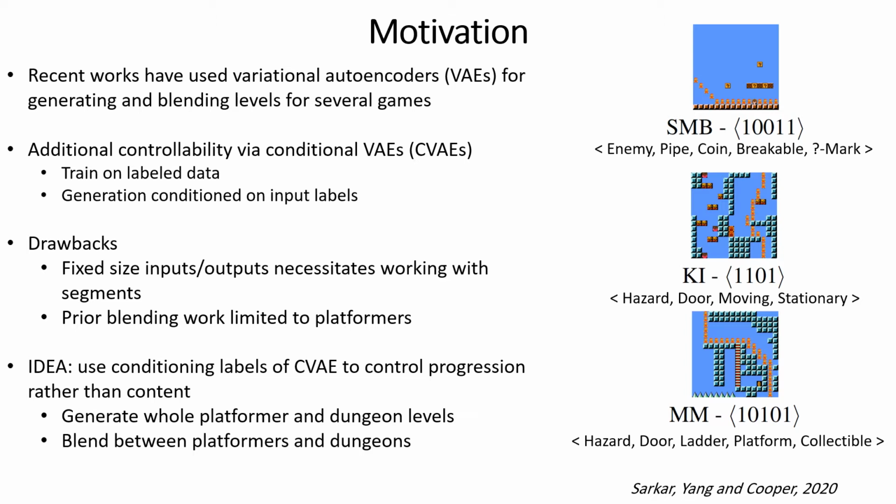And the key idea of this paper that essentially allowed us to address both of these issues is that unlike prior work where we vary the label when generating using a conditional VAE to vary the content in the generated segment, here we instead use the labels to control the orientation or the direction of progress through a given segment. And as I'll explain in the rest of this talk, doing this enabled us to both generate whole levels for platformers and dungeons, as well as produce levels that blend platformer segments with dungeon rooms.